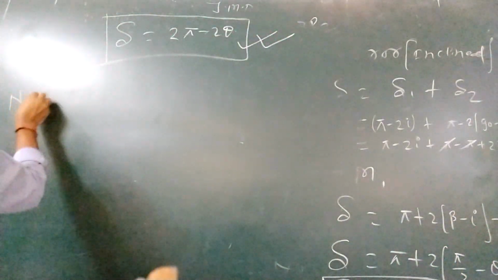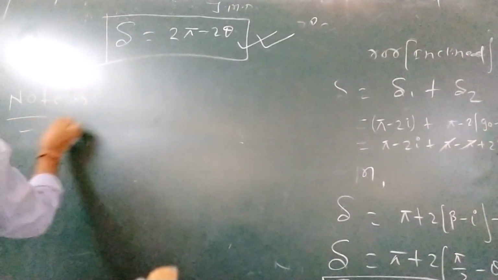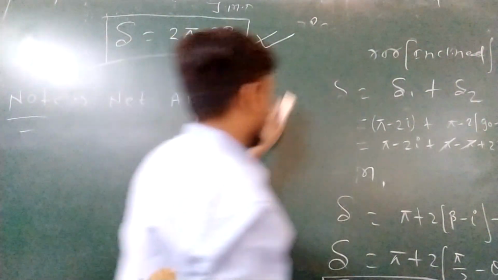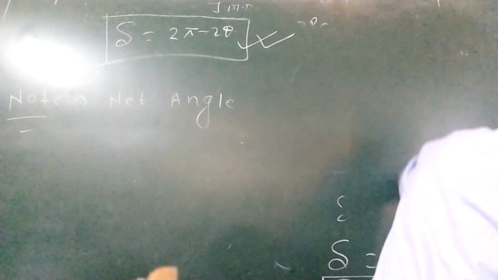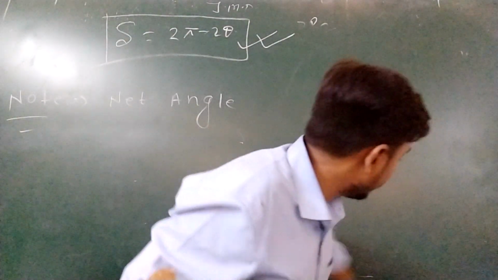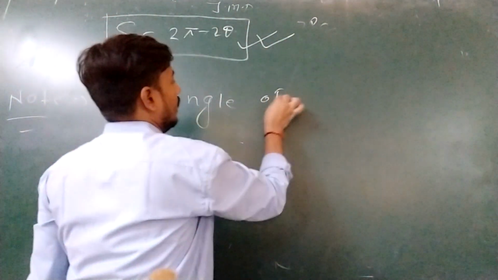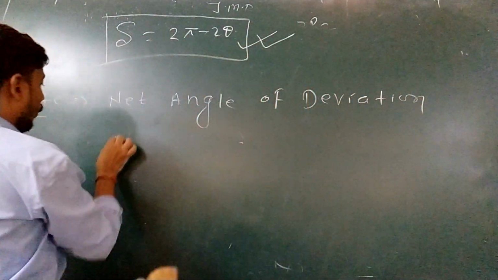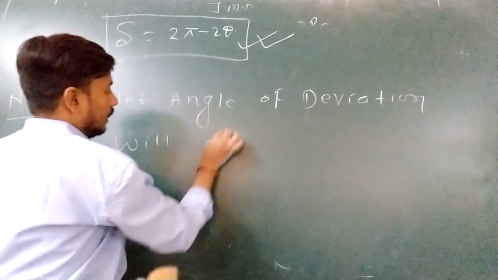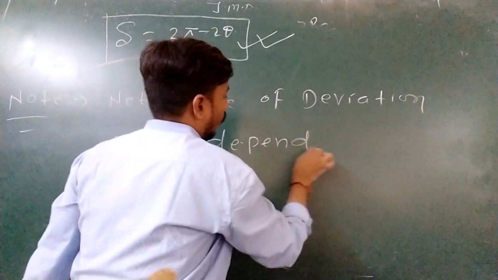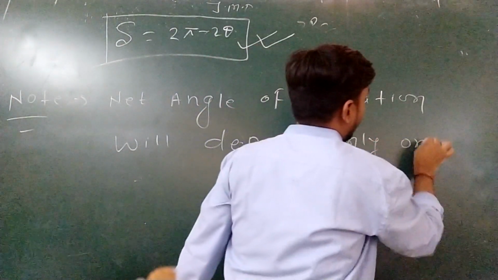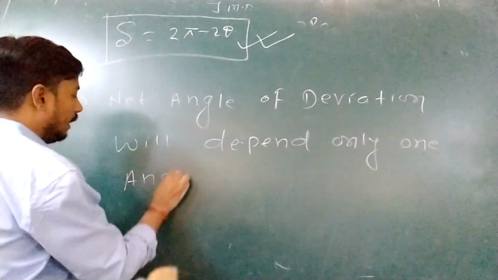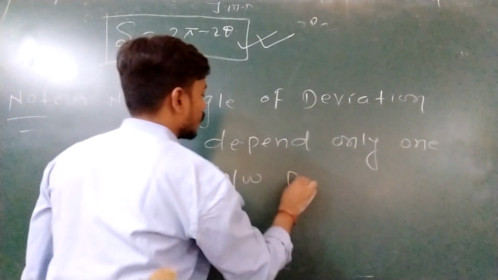Note: net angle of deviation will depend only on the angle between the mirrors.